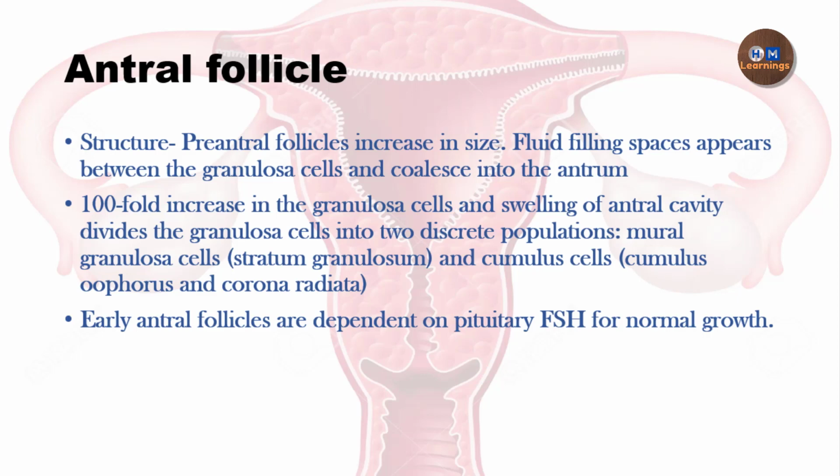Now these antral follicles, their growth depends upon FSH. When their diameter is only 2 to 3 millimeters, they start being recruited with the help of FSH. Then their growth increases, and based on their growth, the selection of the dominant follicle will happen.